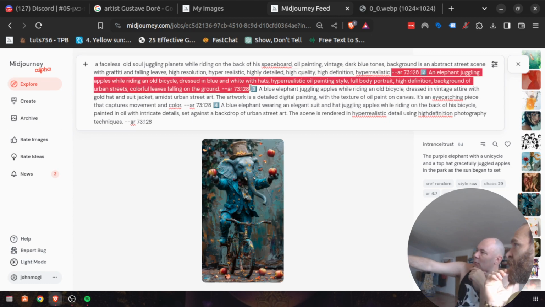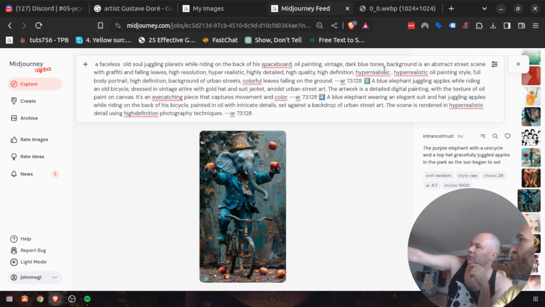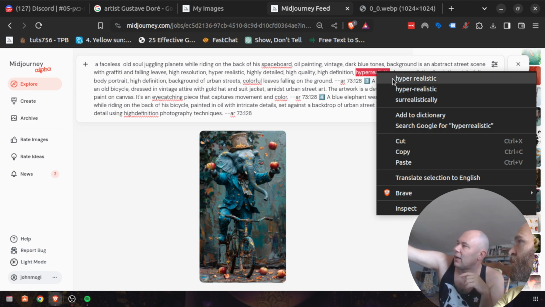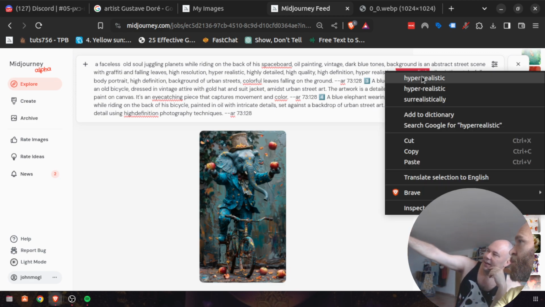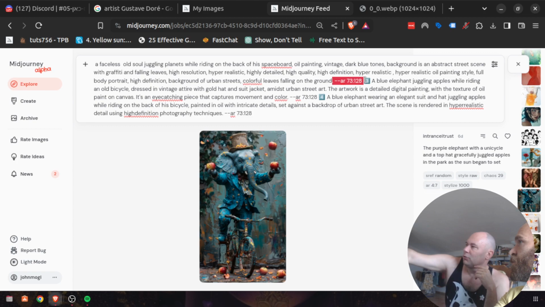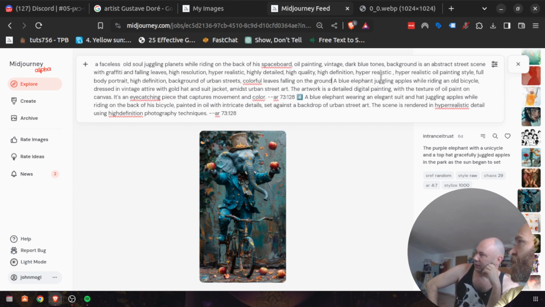One thing to tell you: wherever there are several parameters within a long prompt, you might need to kick out all the parameters, the ones with the double dash, or just move them to the last one. Here: high detail, high quality, high resolution, full body portrait, high definition, background urban streets.